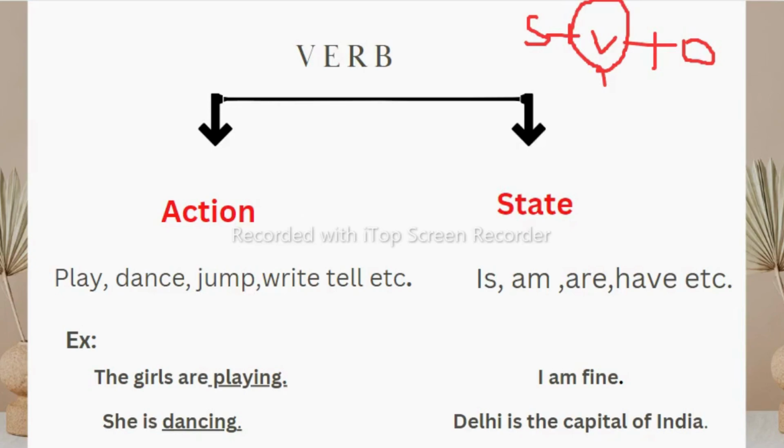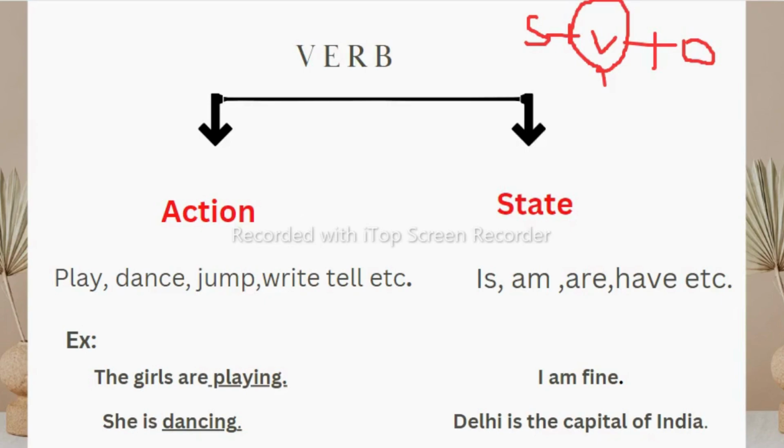For example, if we say in active voice, he invited me. If we change it into passive, I was invited by him. So here you can see we are changing only the verb, not the subject and object of a sentence.